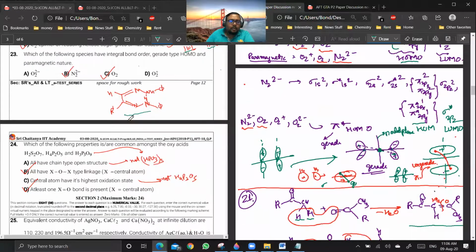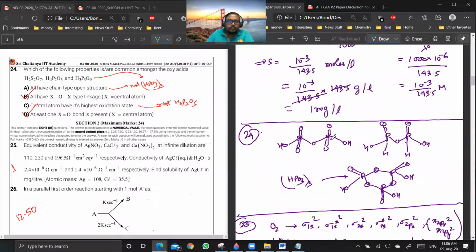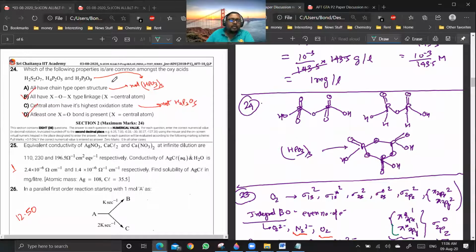After that, 24. Is it a doubt? In 24, you have to draw the structures. If you draw the structures, you will get the answer. You see, whenever there is a +5 oxidation state, it has to be a metaphosphoric acid derivative, if it is having more than one phosphorus atom. Getting my point? Yes or no? Yes, sir. Okay, so 24 is done.